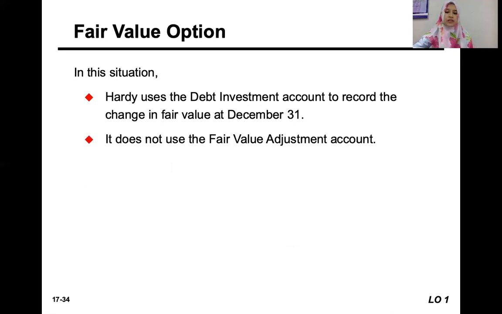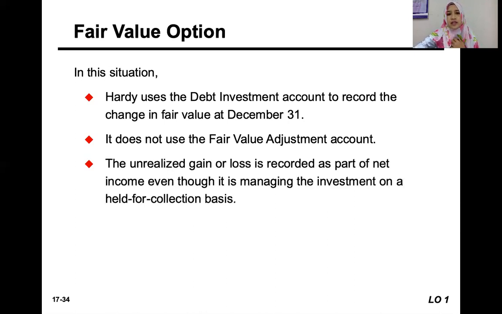Okay, for this case, when the company chooses the fair value option, even though it is a held for collection debt investment, it doesn't use any fair value adjustment account. Any adjustment to the fair value has to be recorded directly to the debt investment account.